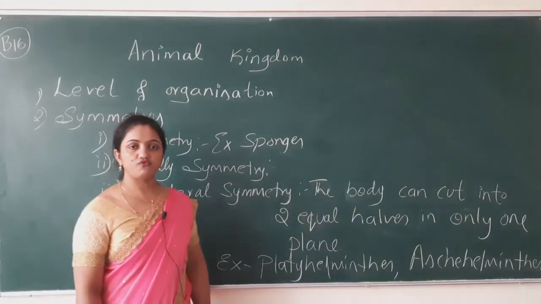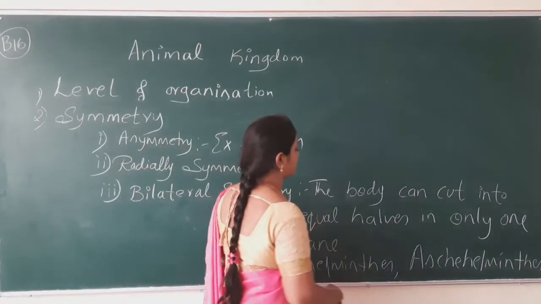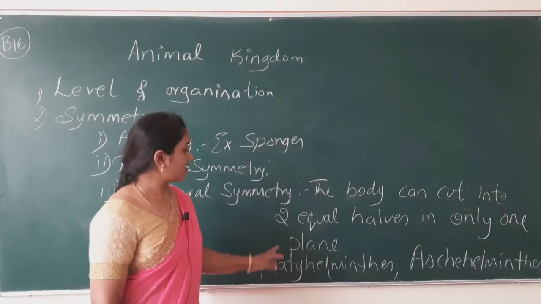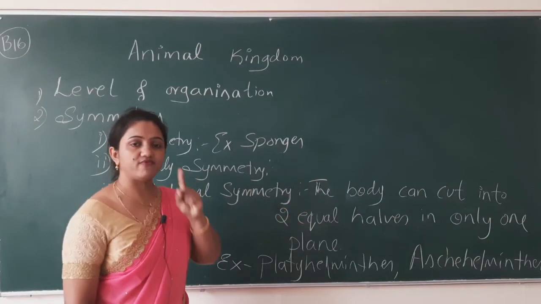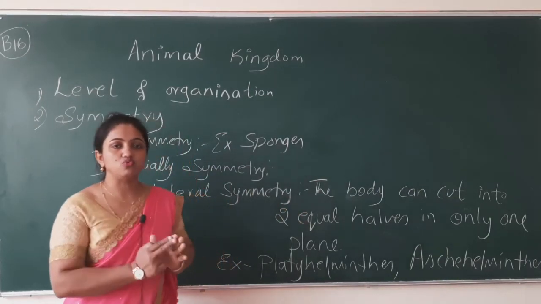These are two phylum names. The animals coming under these phyla have a bilaterally symmetrical body. Only one plane can cut the body into two equal halves.